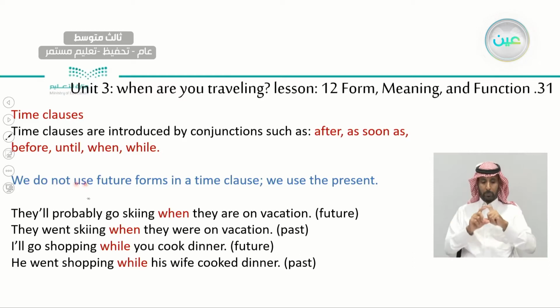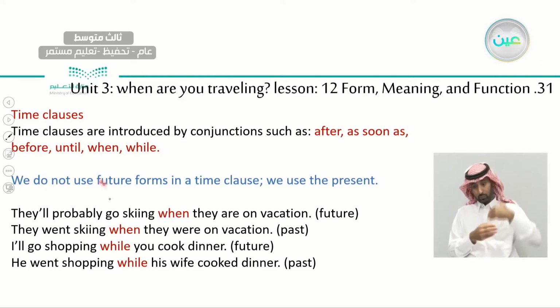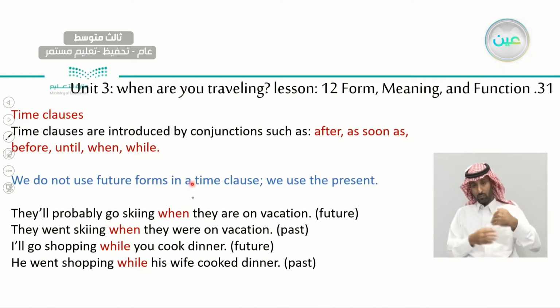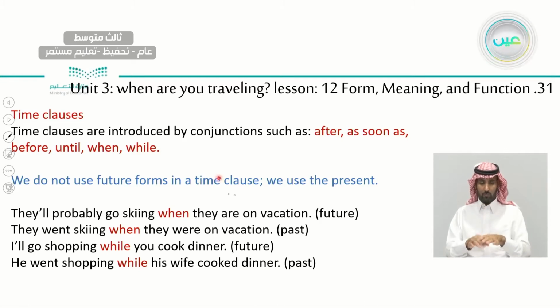So look here. We do not use future forms in a time clause. So do you know a time clause, the one that starts with a conjunction? We don't use the future. We don't use the future tense when we're talking about the future. We use the present. Okay, we use the present when we're talking about the future. Let's see the example. It will be easier here.